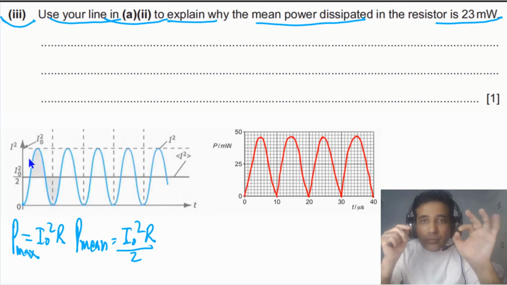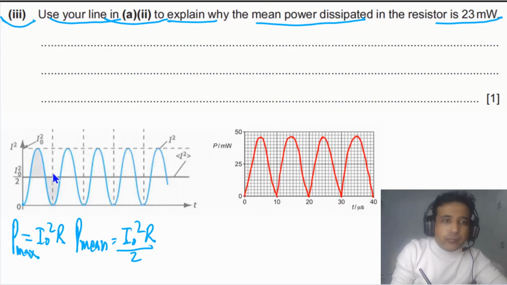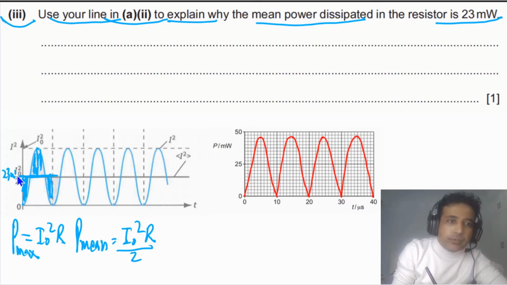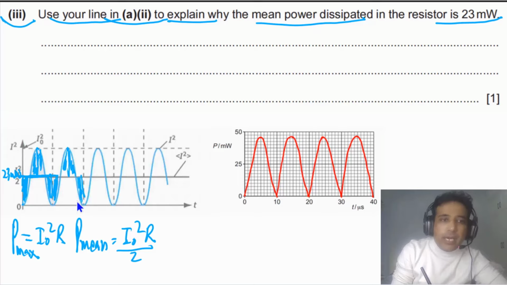If we divide this into 2 parts, cut this part and place it here, you can see now the power is just a horizontal line, and this is 23 milliwatts. The same you can do for this one: cut this and fit it here, and this part fit here. So the average power dissipated in the resistor is equal to 23 milliwatts.